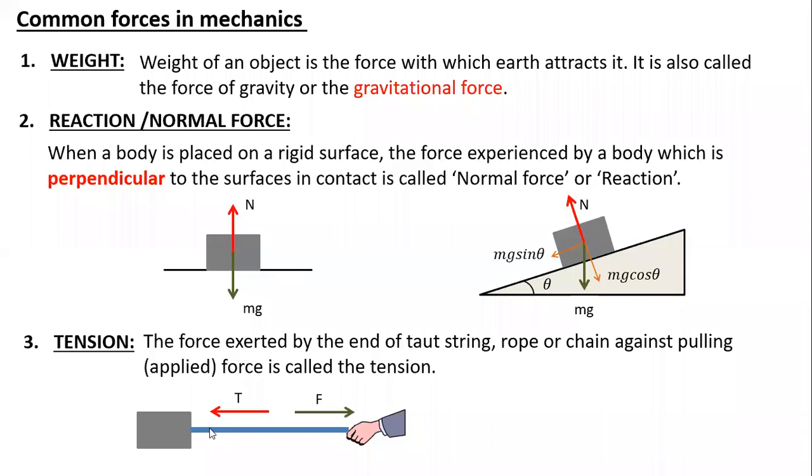Material means that the string is made up of some material. Or can we say the component of its weight? No, components of weight, how will it be? If I consider the weight, obviously it will sag in between. It's the y component of its weight. It will be in the line of the red arrow, right?